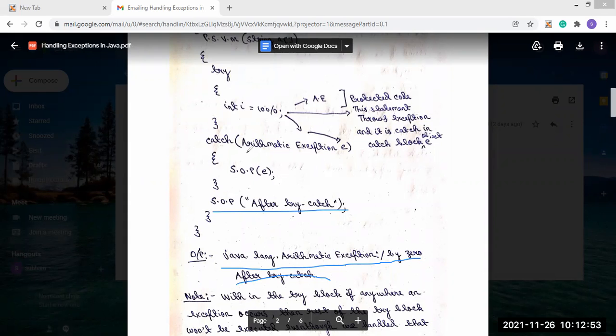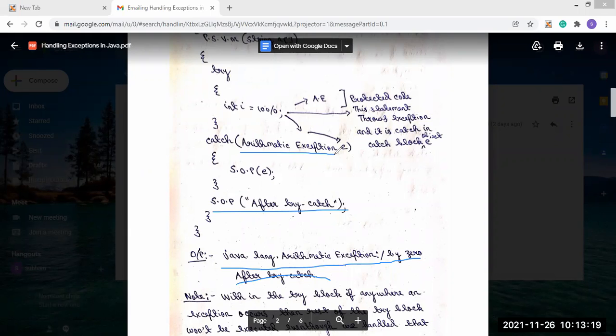Now sometimes, as you have seen, in the catch block we have written the ArithmeticException class name. If you don't remember the name of that particular exception, directly write Exception or Throwable. You can use these names here, because what is Throwable?